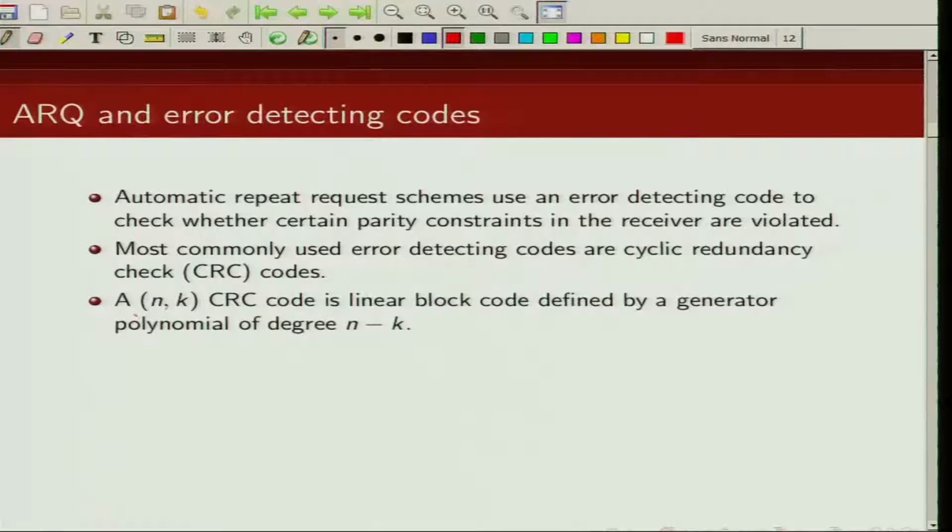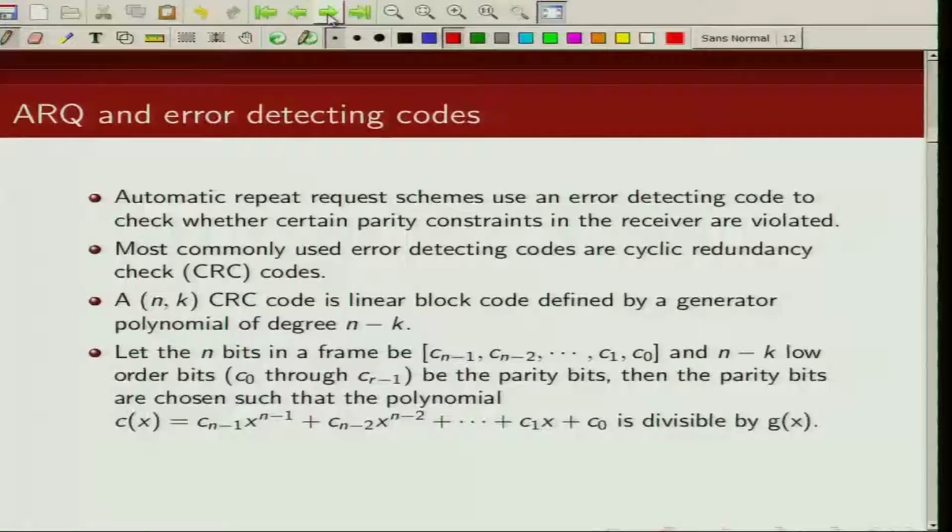It is an (n, k) linear block code. The block size, or code length, is n, the information sequence length is k, so the number of parity bits is n minus k. A CRC code is defined by a generator polynomial of degree n minus k, which is the number of parity bits that we are using. Let there be n bits in a frame. We are going to use the words packet and frame interchangeably. Essentially we are sending a block of n bits.